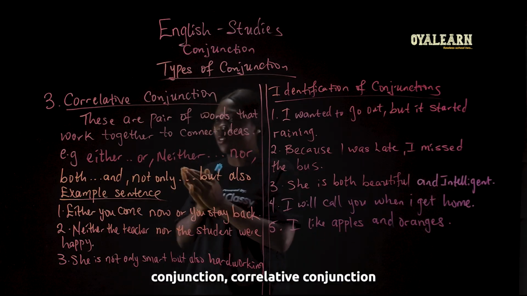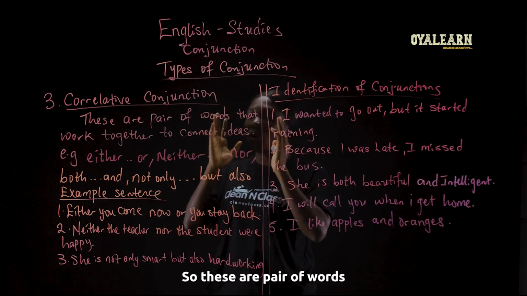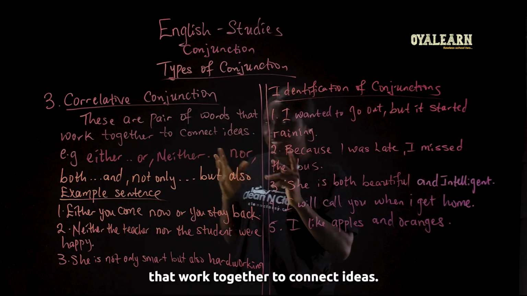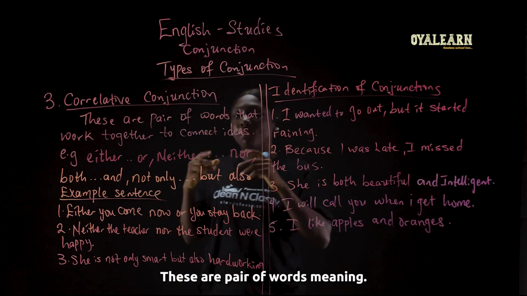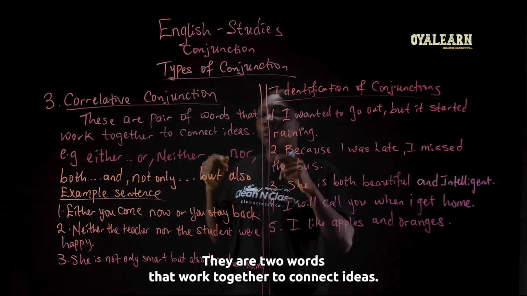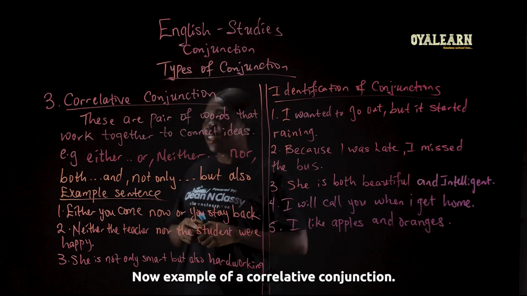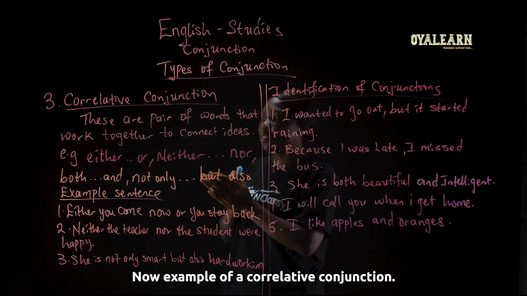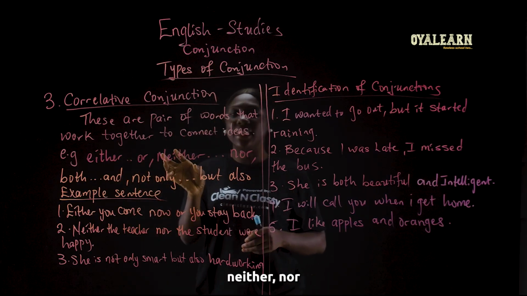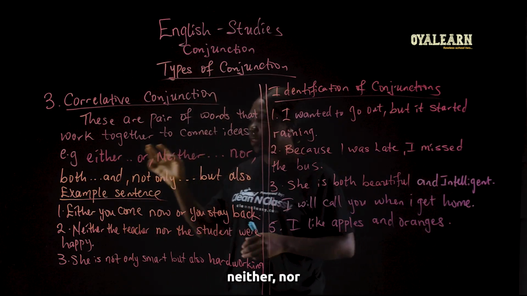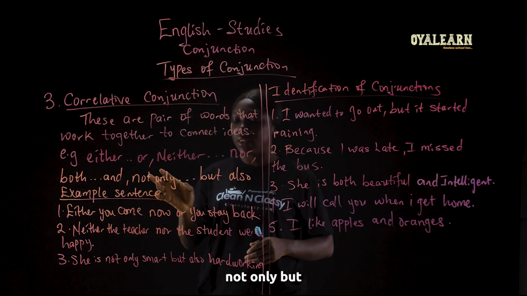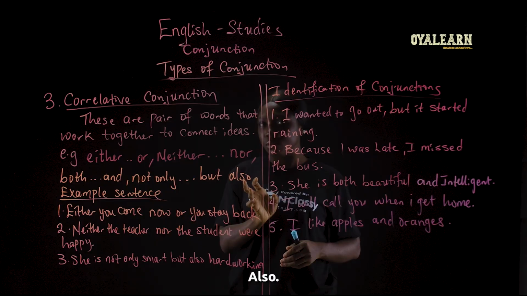Correlative conjunctions are pairs of words that work together to connect ideas. They are pairs, meaning two words that work together to connect ideas. Examples of correlative conjunctions are either or, neither nor, both and, not only but also.